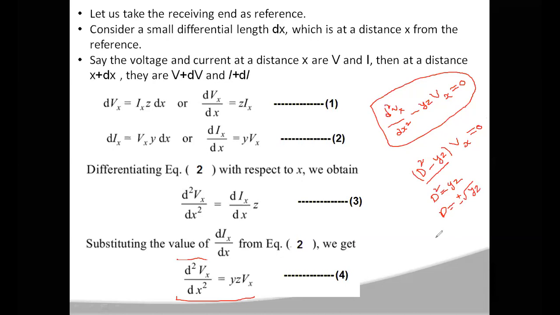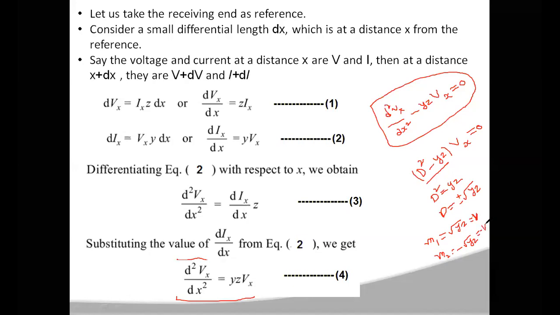Okay. So now let us call one root m1, which is root YZ, and the other root m2 is equal to minus root YZ. Now let us call this root YZ as the gamma value. So gamma is root YZ, and the other root will be minus gamma.